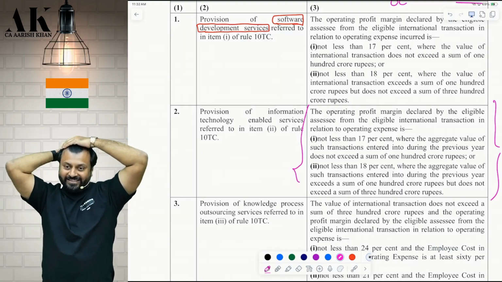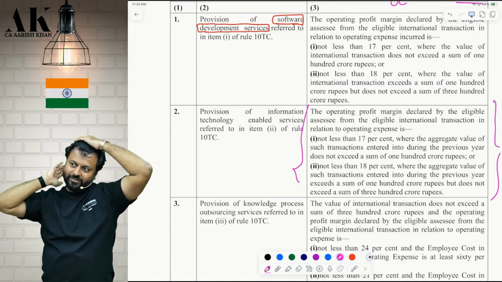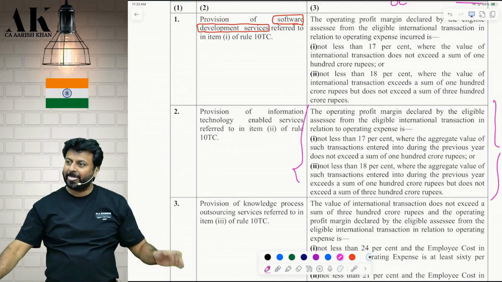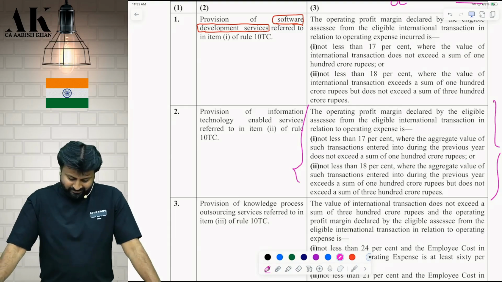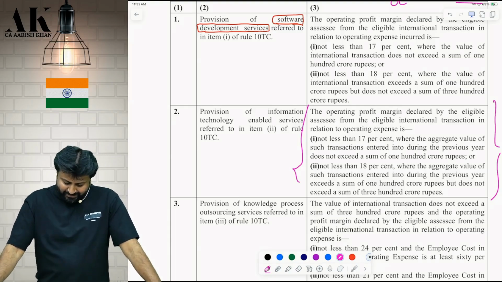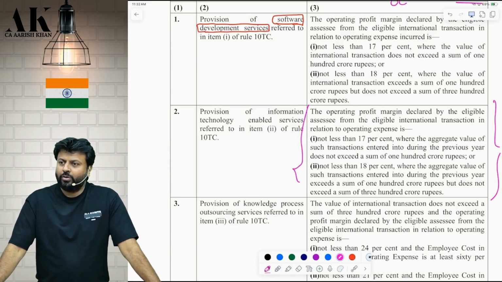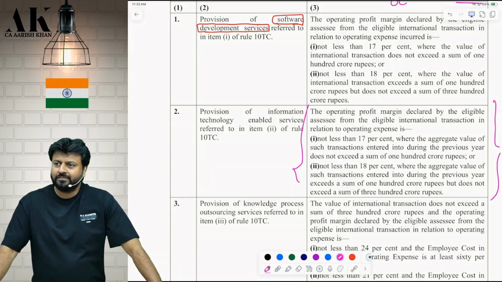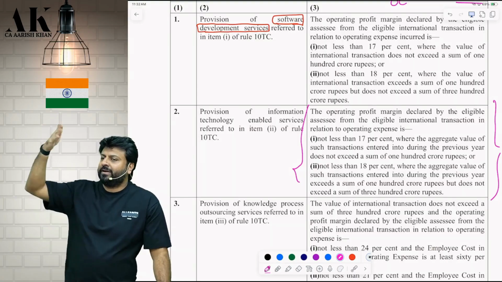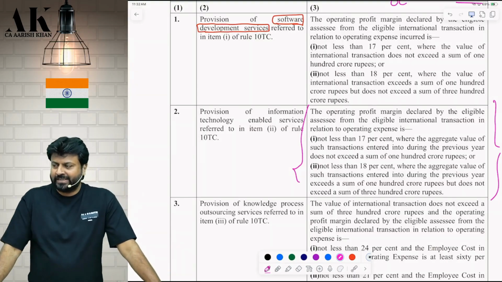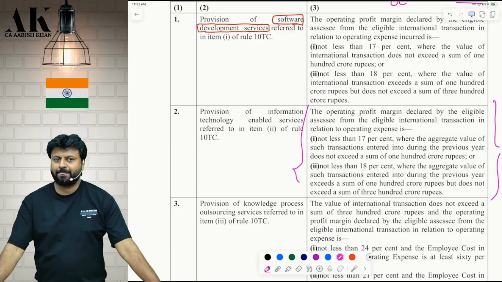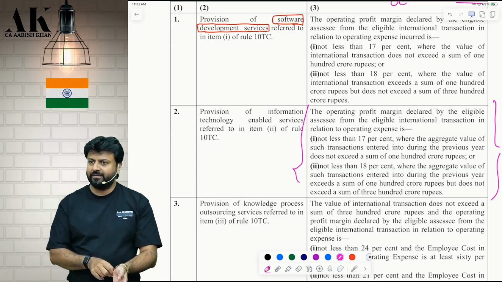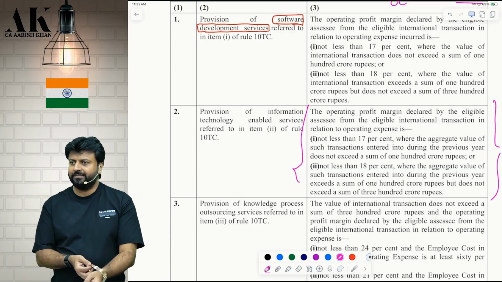Circle aggregate. There it was not aggregate value written. Here they are mentioning what? This is the only safe harbor out of all the cases where they are using the word aggregate. If you want to note this, you can note down at your end. You can check all other safe harbors. Nowhere they are using the word aggregate except this case. Margins are same, I agree.